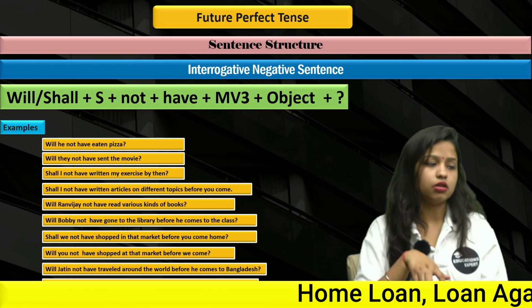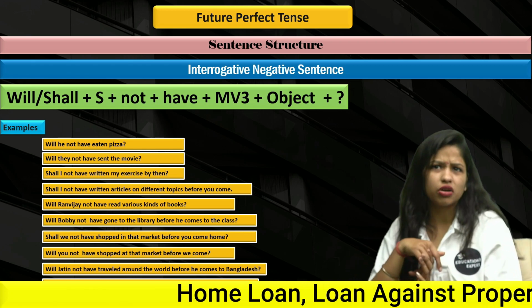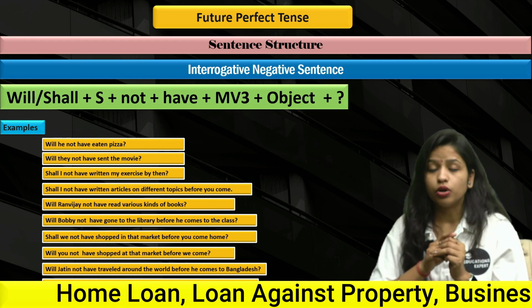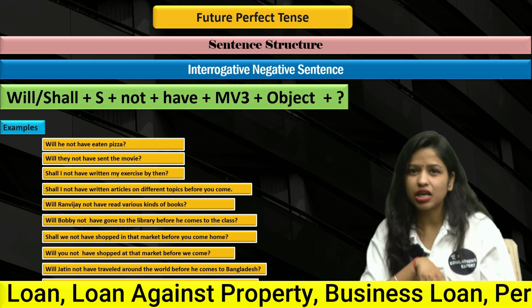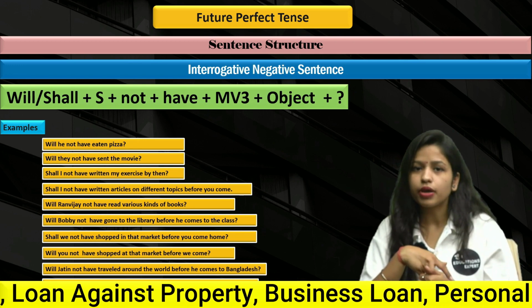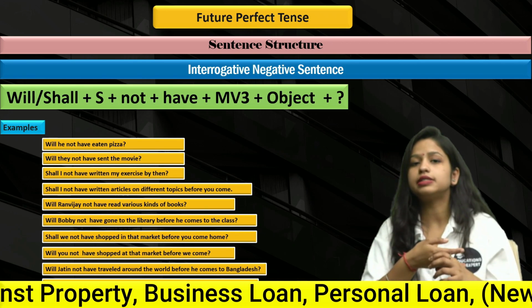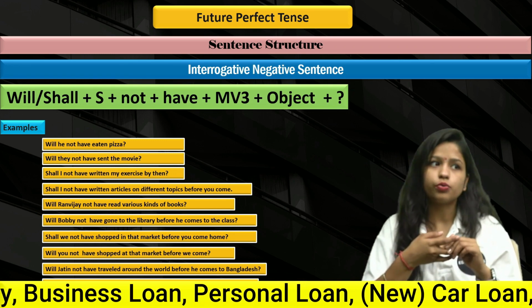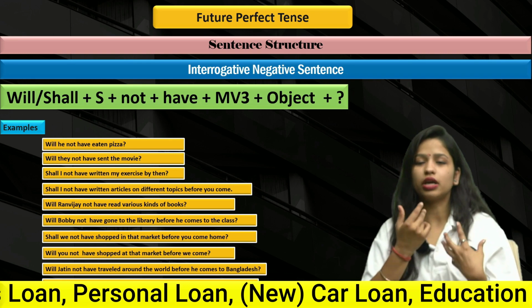So, see, if it is looking complicated for you, or more confusing, or you can say a little difficult for you, it is looking difficult just because you have not practiced it yet and you don't know about this topic. So now you know this topic. All you need to do is practice a lot. Unless you practice, you will never understand or get this topic, right?